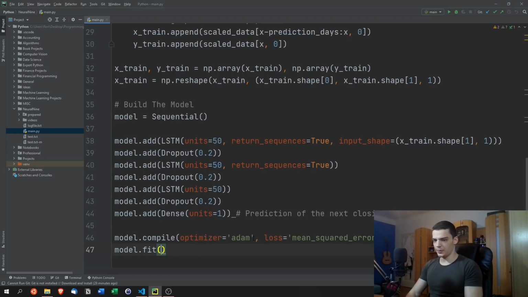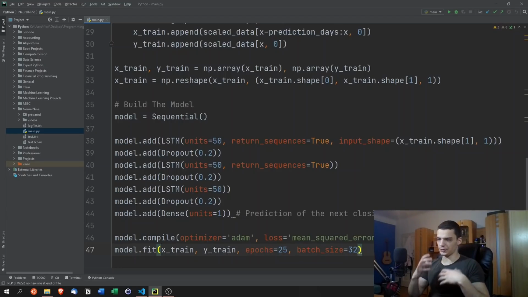Then we're going to fit the model on the training data. So xtrain, ytrain. We're going to feed it into 25 epochs, which means that the model is going to see the same data 25 times. And the batch size is going to be 32. Now, of course, you can also tweak those parameters here. So 32 batch size means that the model is going to see 32 units at once all the time.